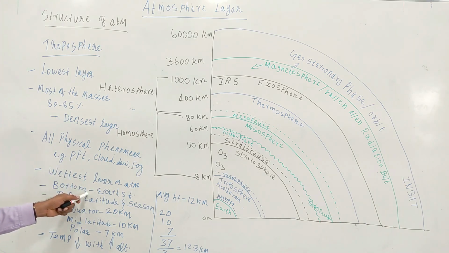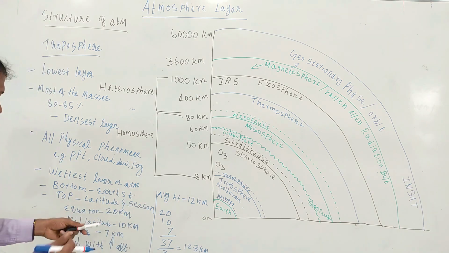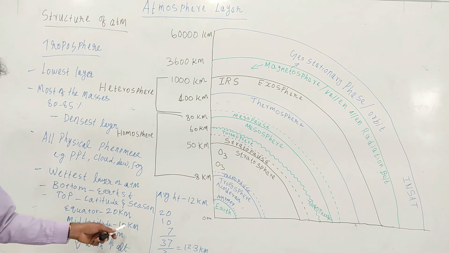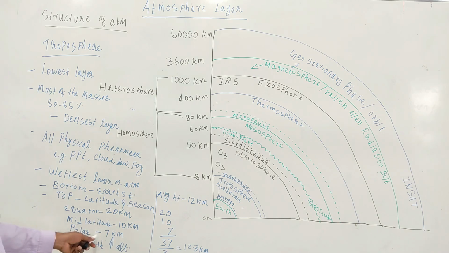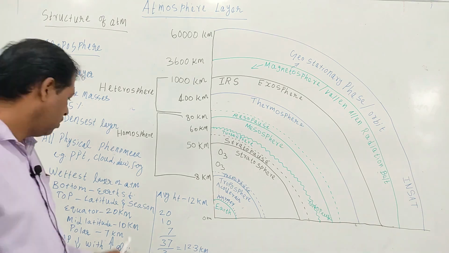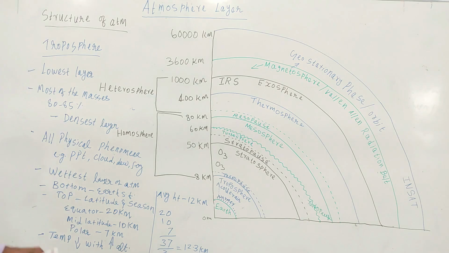The bottom of troposphere is at Earth's surface, but the height of the top varies with latitude and season. For example, at the equator 20 kilometers, at mid latitude around 10 kilometers and at the polar region around 7 kilometers. The average height of troposphere is 12 kilometers.